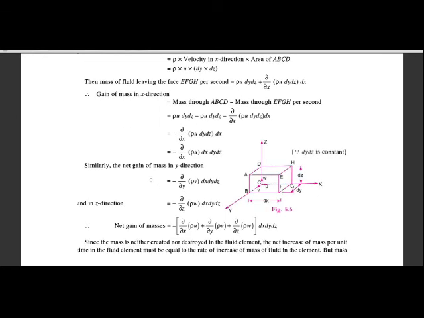Similarly, the gain of the mass in y direction will be minus dou by dou y, where only the velocity component will be changed.